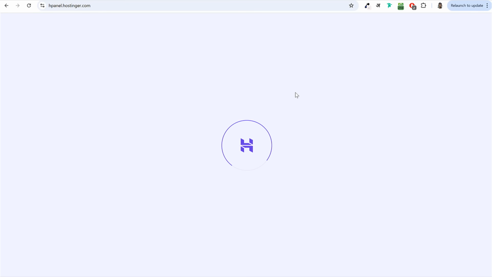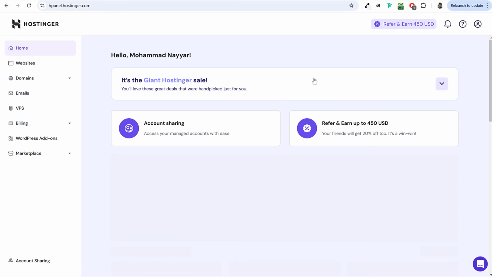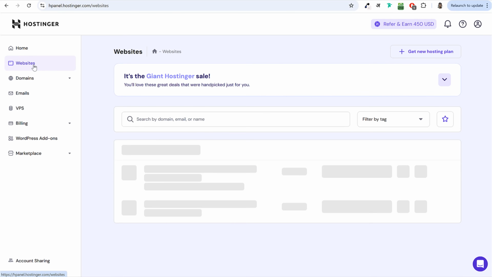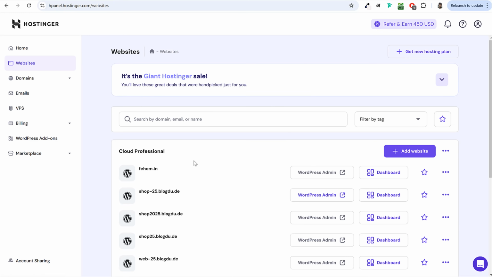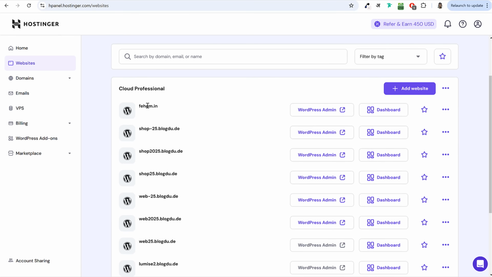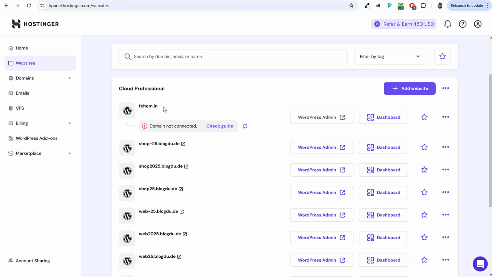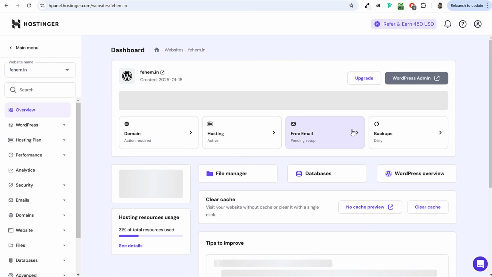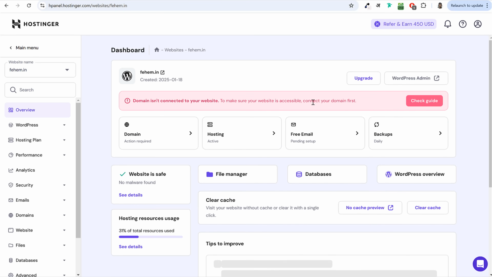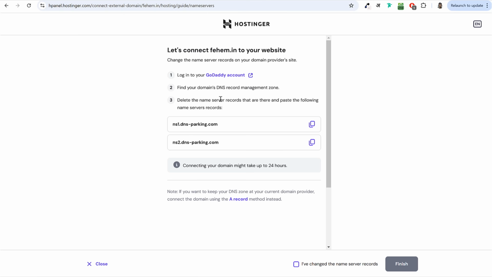Once that process is completed, you'll again have to come back to your Hostinger panel, click on Websites on the left hand side, and you'll see that the website has been added. In this case, as you can see, fahm.in, the domain name that I just added, is now present over here, but it says domain not connected. So we'll have to connect this domain name. You can click on this check guide, or you can click on this dashboard. And over here again, they will say the same thing, domain not connected. So now you can click on the check guide button and they will show you this.